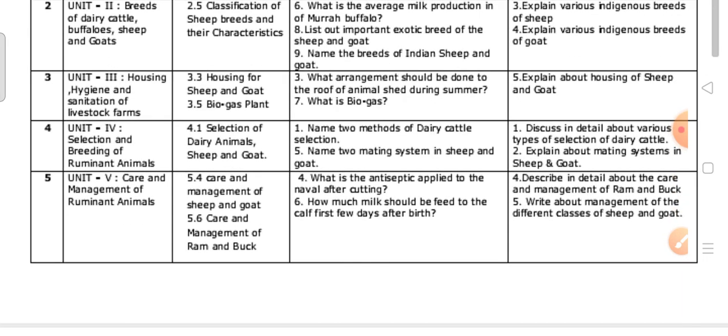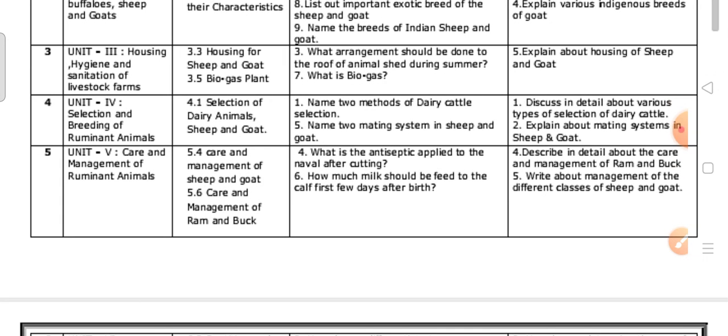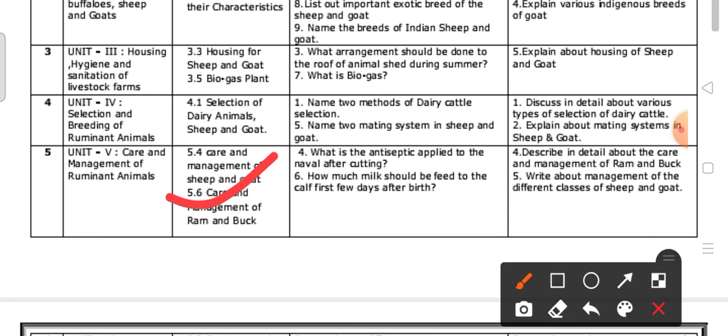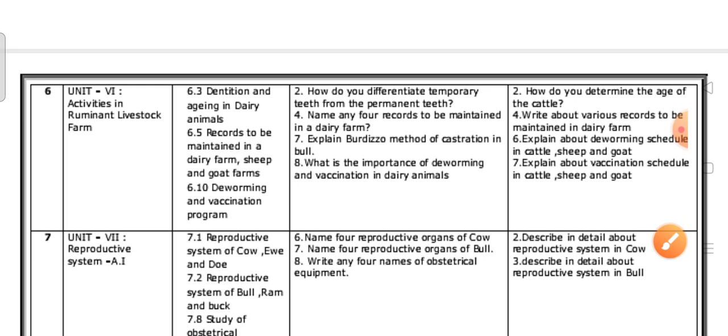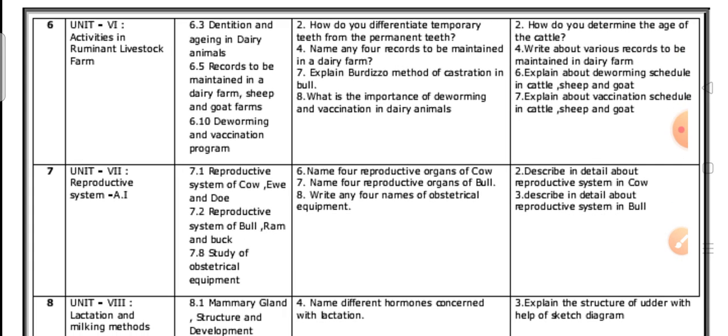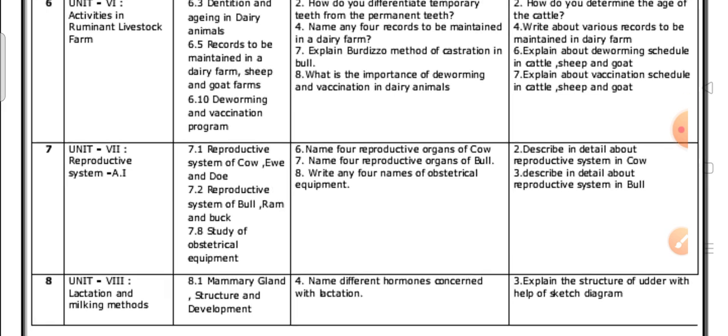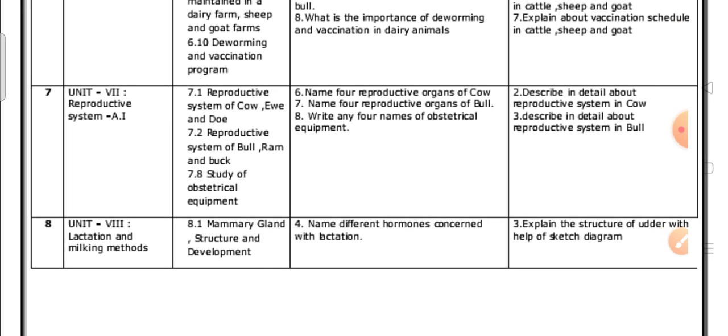Care and management of ruminant animals is the foremost unit, as I told you. Some of its topics are deleted. The seventh unit is also important for the highest marks, so 6 marks questions may come. Units 6 and 7 are repeated, with 30% deleted content in the 6th, 7th and 8th units. Clear?